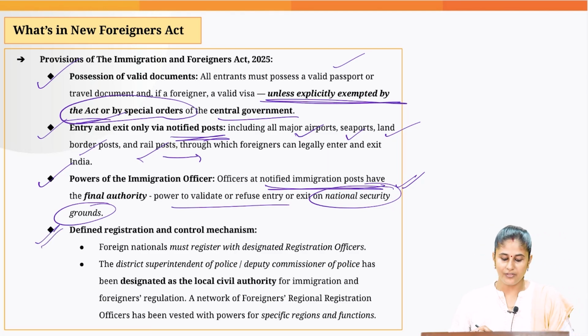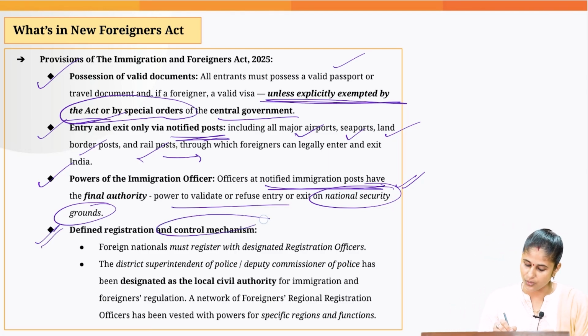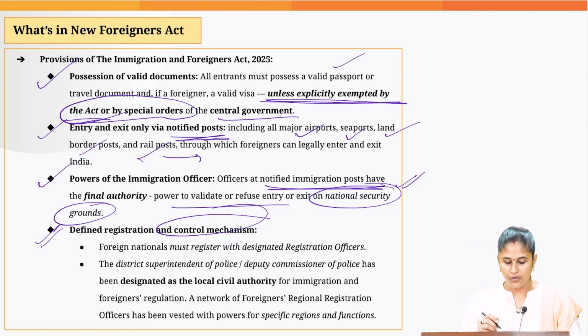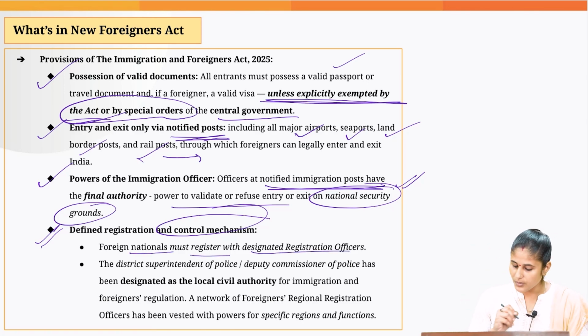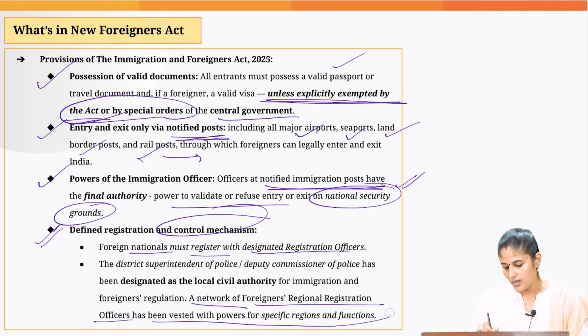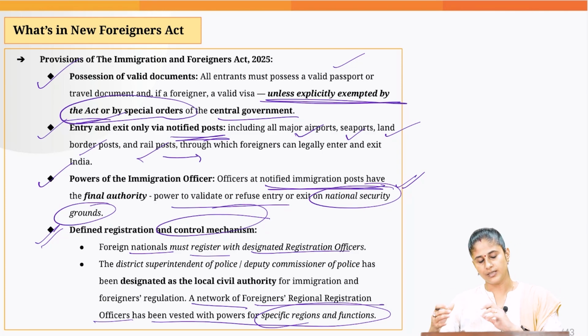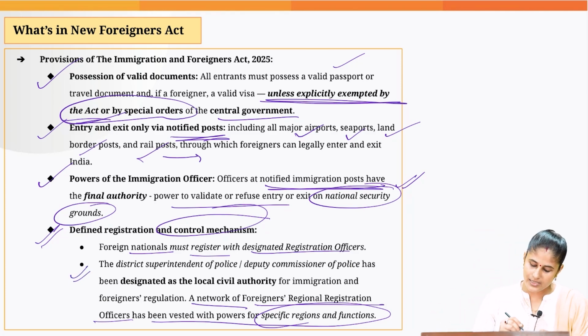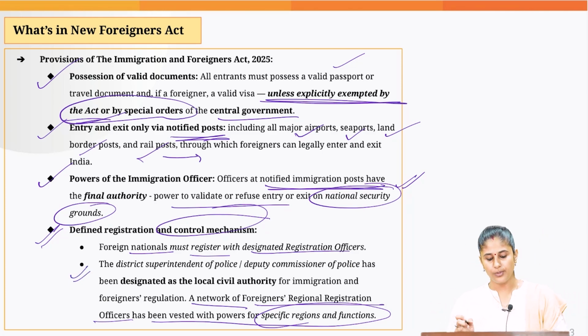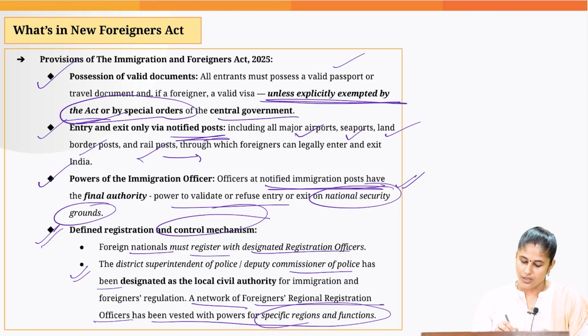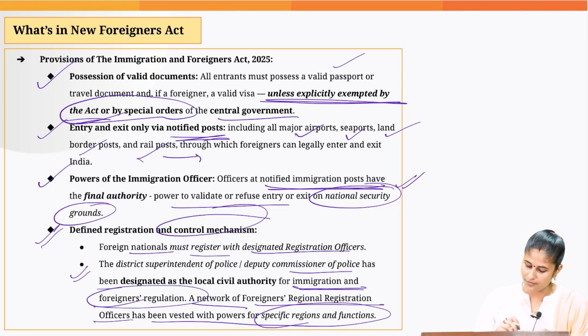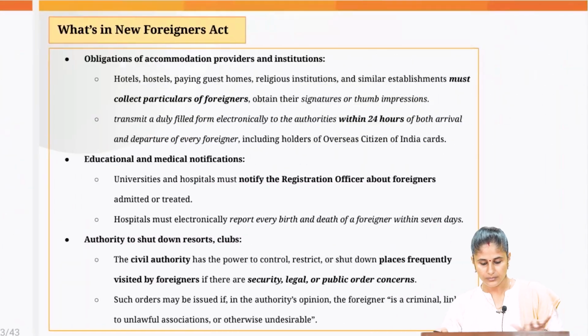Then we have defined a registration and control mechanism. So a foreign national must register with the designated registration officer, and we have created a network of foreigners regional registration officers with respect to different regions, and it is the district superintendent of police and the deputy commissioner of police who have the power when it comes to immigration and foreigners regulation.